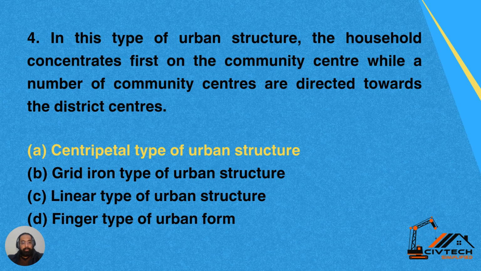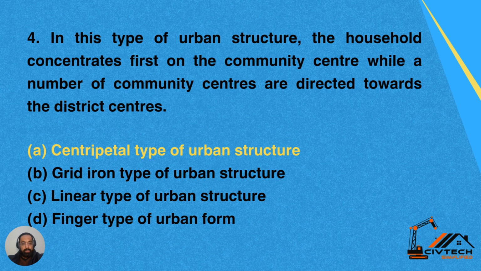Then we have another definition, question number 4. In this type of urban structure, the household concentrates first on the community center, while a number of community centers are directed towards the district centers. First, the households are concentrated on the community centers, and then community centers are concentrated towards the district center.